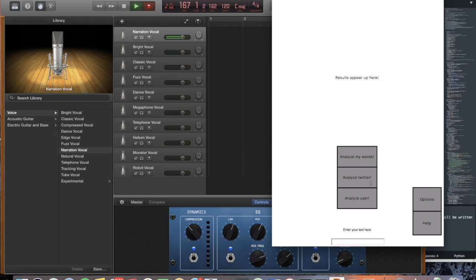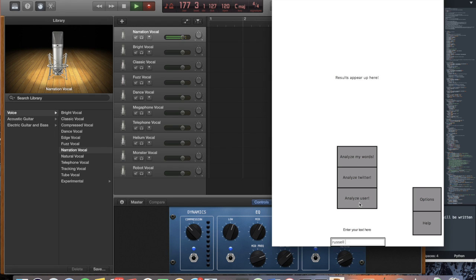So if we take a look over here, you have the Analyze Twitter button, which is just going to show you whether Twitter likes or doesn't like something that you type in this text box over here. Another feature is that you could type in a user's Twitter handle and it'll go over the top X amount of tweets on their timeline and take a look at whether those are positive or negative, and it gives you an aggregate. So it's actually pretty cool.